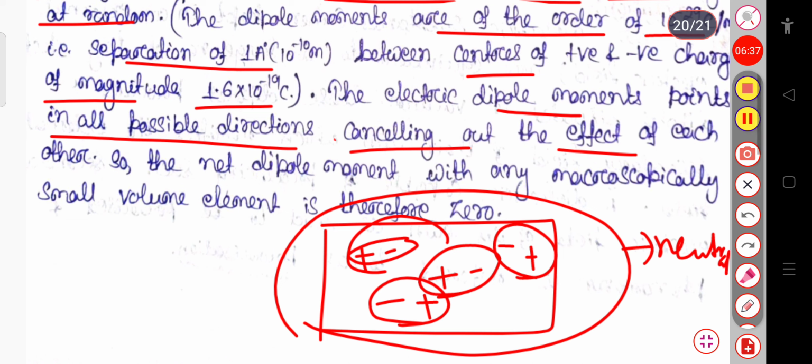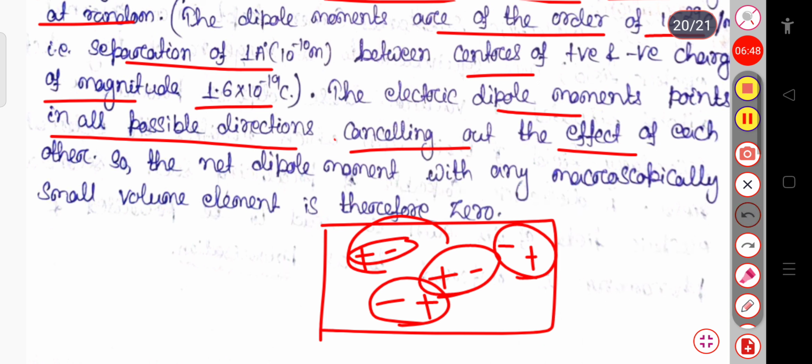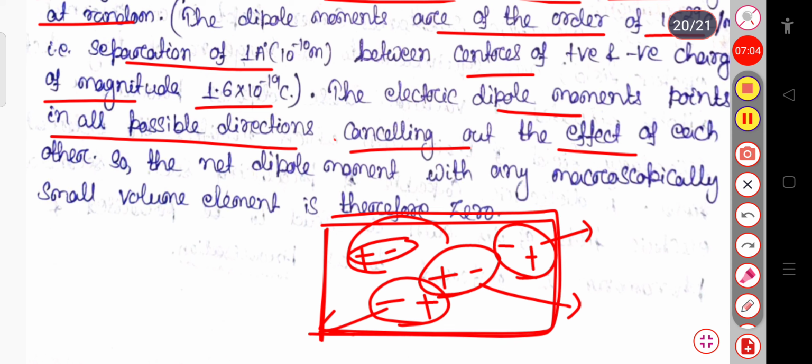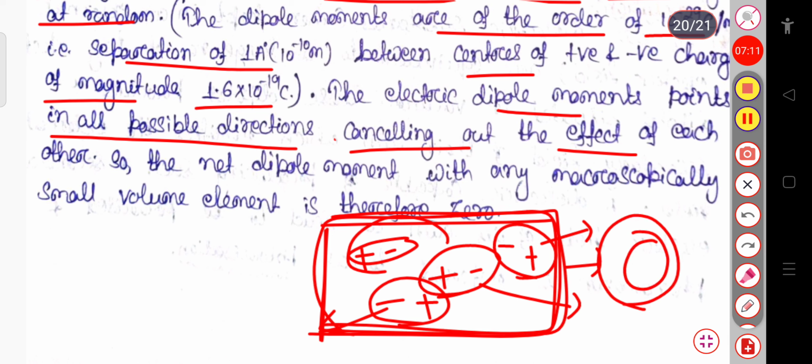Macroscopically, if I view it, then this total dipole moment will be 0. Each individual atom has its own net dipole moment, but if we consider the total dielectric material as a whole, it has no dipole moment because they cancel each other's effect.